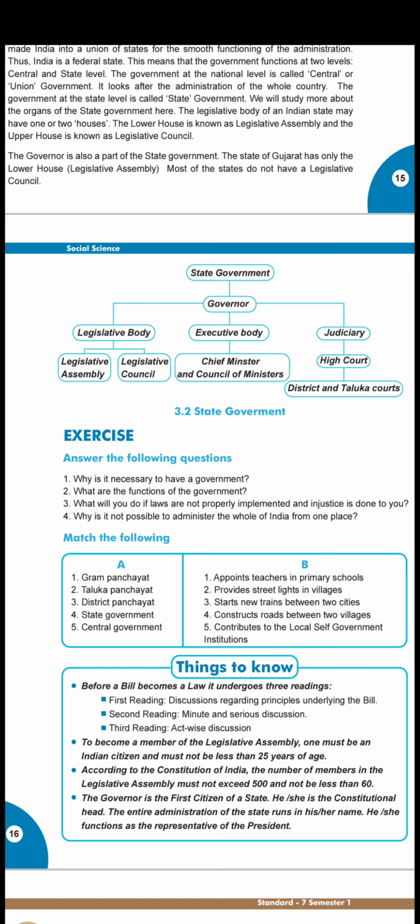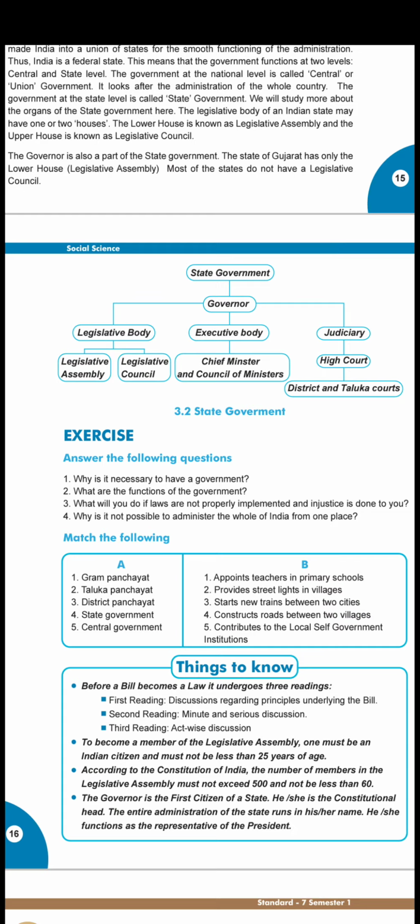This has to be discussed in the assembly. Who are there in the assembly? MLAs, members of the legislative assembly. In Gujarat, that bill will be discussed in the assembly, on topics in the state list, the works given to the state.